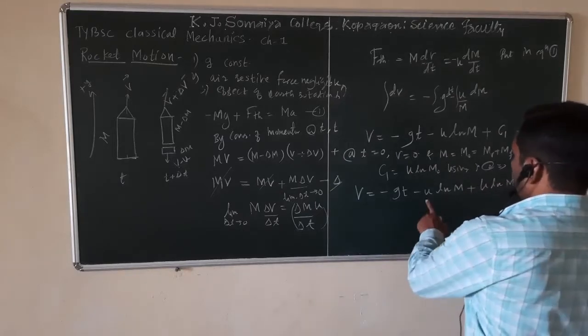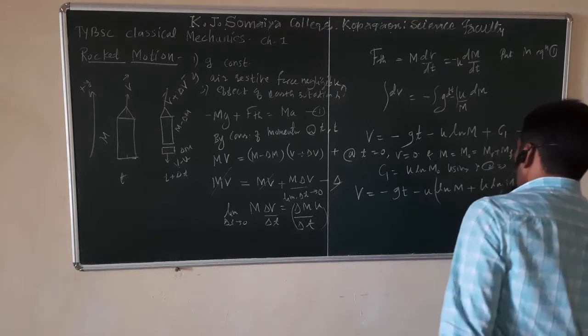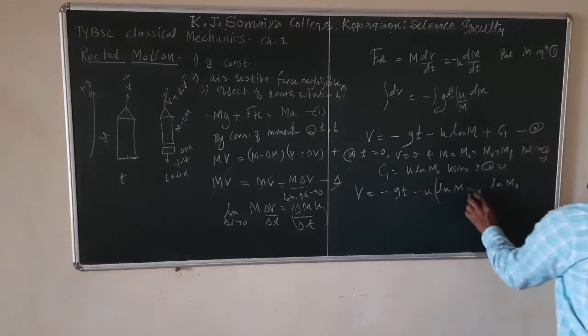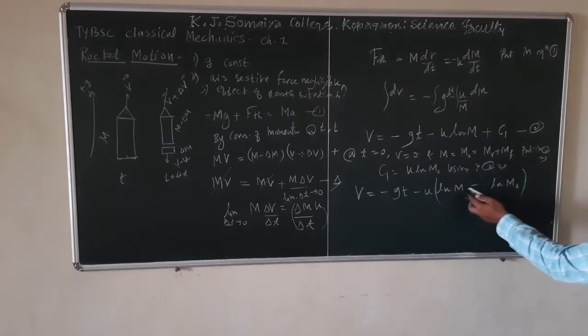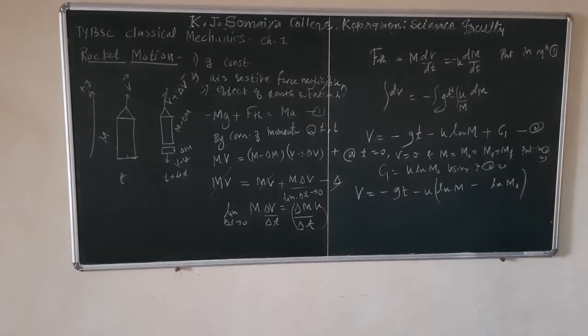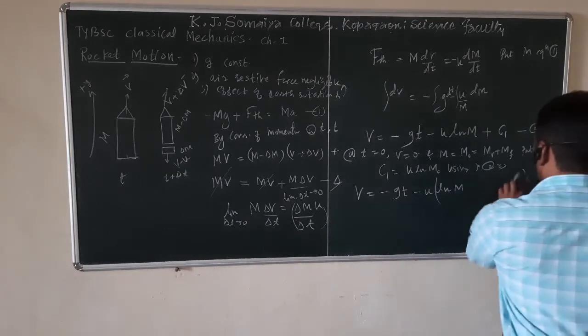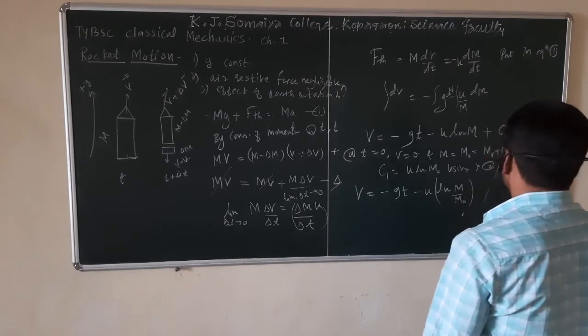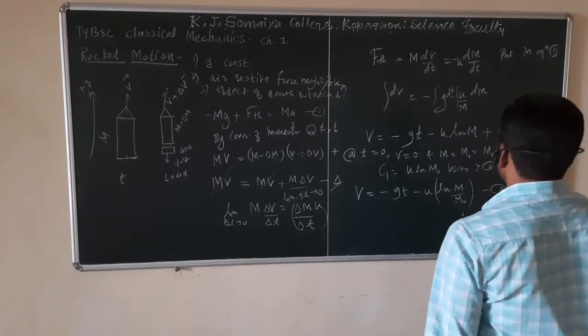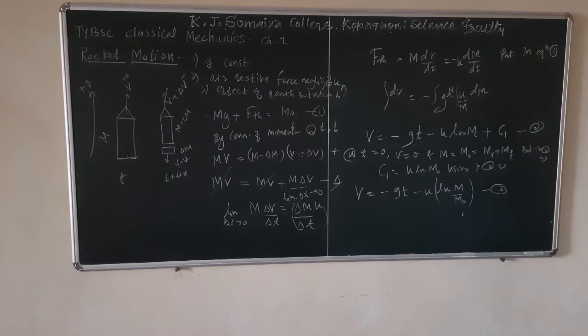m0. If you take minus u common, then this becomes minus u ln of m minus ln of m0. So this is nothing but ln of m upon m0. Okay, so call this equation 3. So here we get the instantaneous velocity of that rocket at time t.